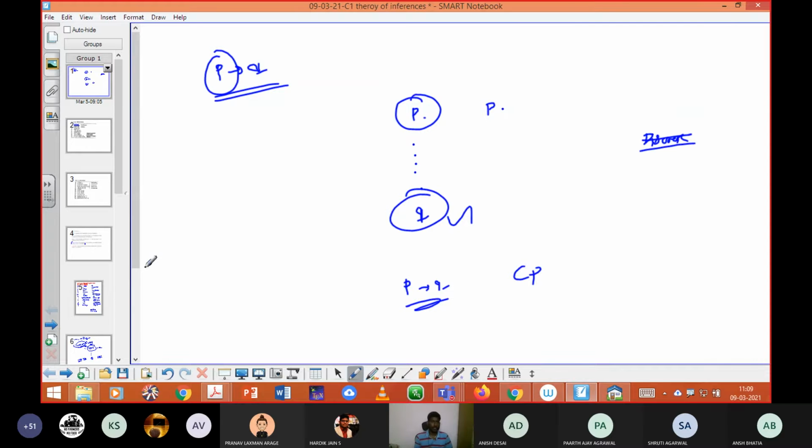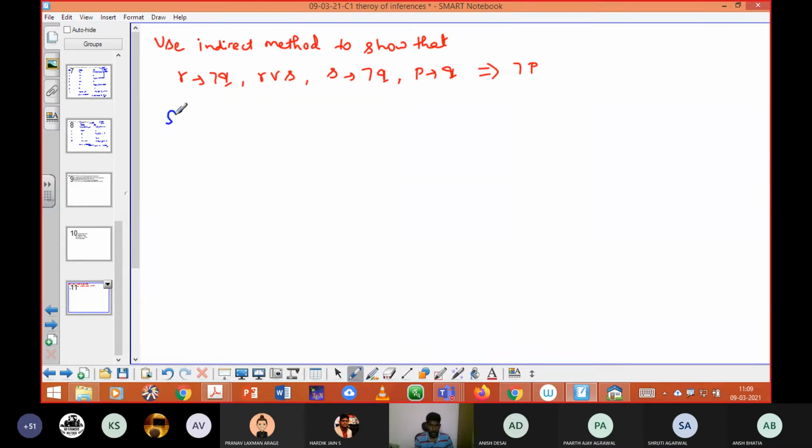Okay. Yes. See here. Now we'll finish this problem in 2 minutes. So here, steps, rules. See here, use the indirect method to show that the answer is negation P. So straight away they have provided the method that you should follow. First, you need to take the negation of your conclusion. So negation of negation P. By using rule P, that is your assumed premise or additional premise. You should mention it like this.